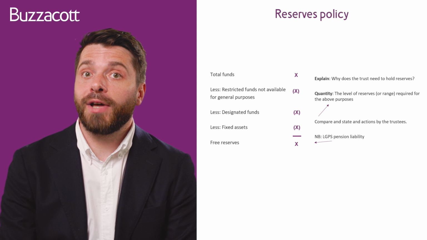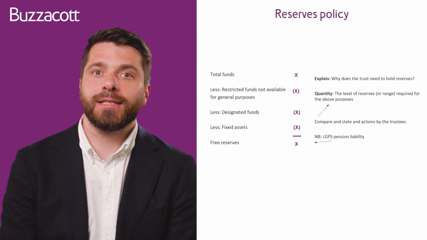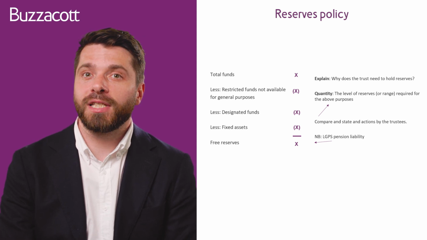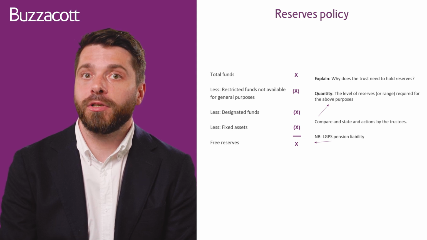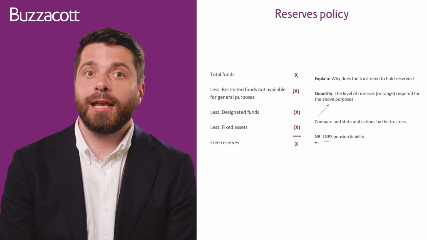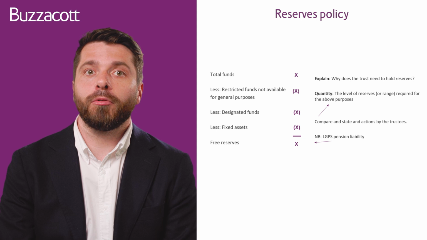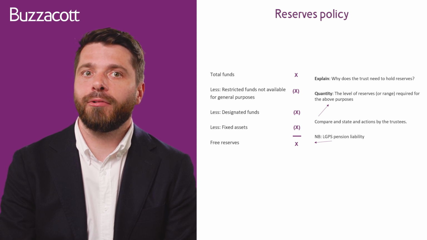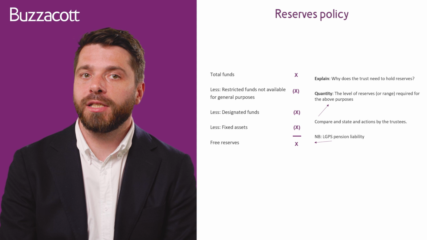So the policy itself will vary from Academy Trust to Academy Trust, and the size and complexity will impact on your policy itself. What Academy Trusts will typically do is make a risk-based assessment, and there isn't a set policy that every trust should have. It'll depend on a number of factors, such as your current size of your trust, any plans that you have for growth, any risks relating to specific projects, and more. So as a general rule of thumb, the ESFA might ask for more detail around the level of reserves you're holding if you're holding either below 5% or above 20% of your income within reserves at the year end.